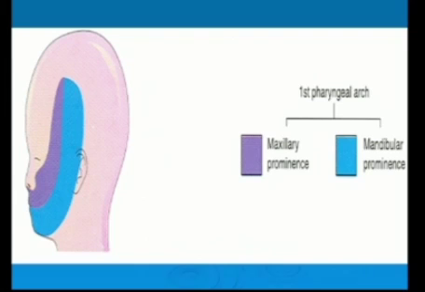Here you can see this purple one is the maxillary part of the first pharyngeal arch, while the blue one is the mandibular part of the first pharyngeal arch. You can see they are placed on the right and left side of the face, obliquely placed.